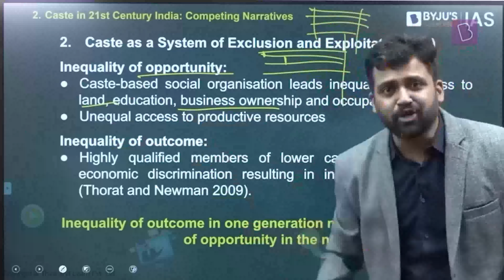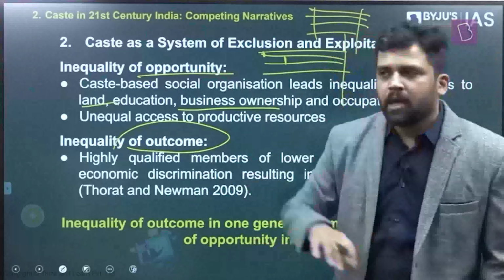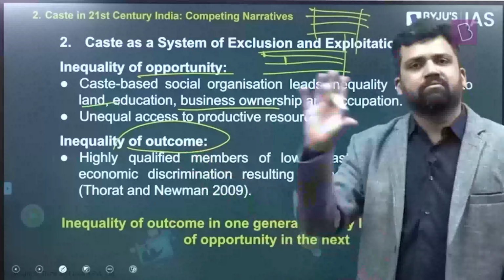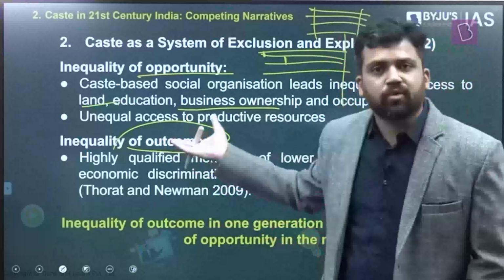Now, what is this? It might so happen that all the different castes have equal opportunity, but that does not necessarily translate into similar outcomes. For example, maybe there was a policy according to which everyone has access to education. Those who are from the lower caste, those who are from the upper caste, everyone has equal access to education. But the outcomes can vary. And this is what, as per their study, it points out.